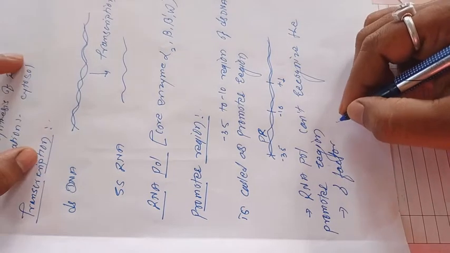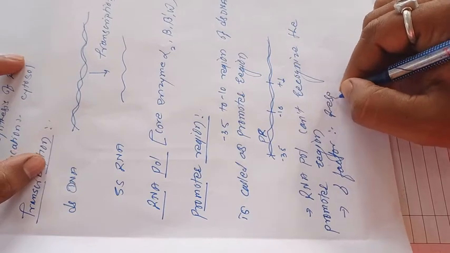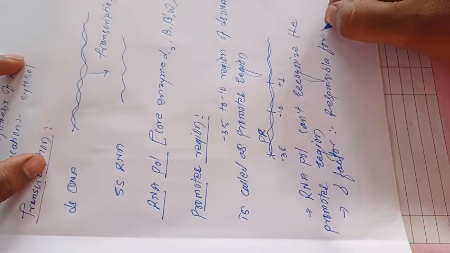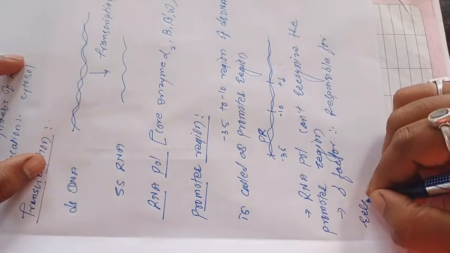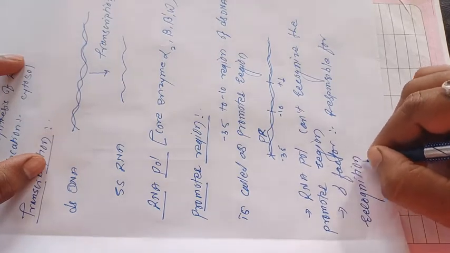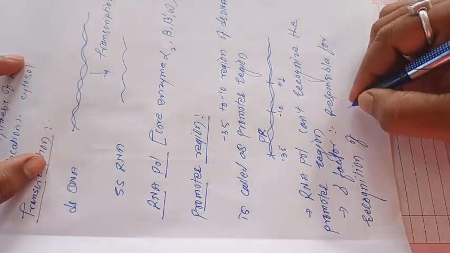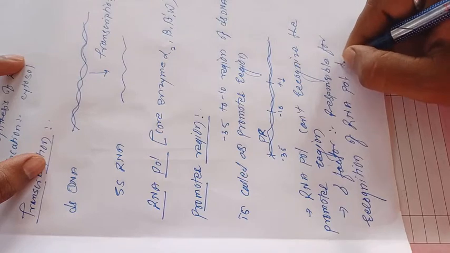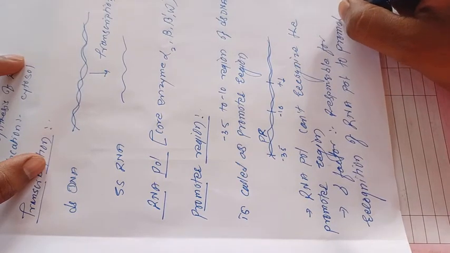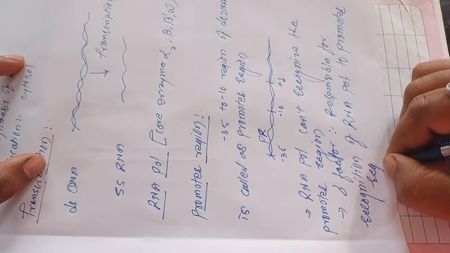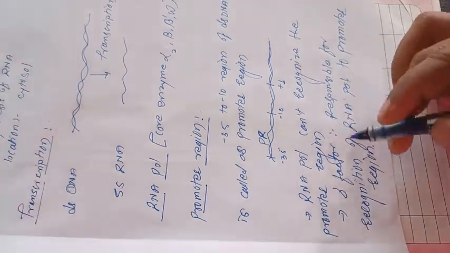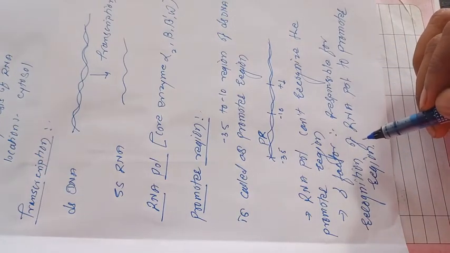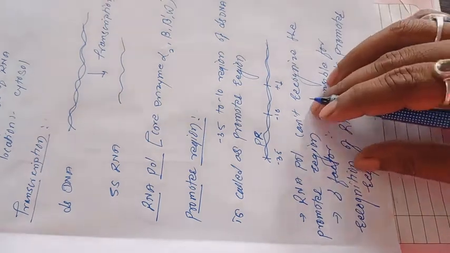The sigma factor is responsible for the recognition of the promoter region by RNA polymerase. The sigma factor is responsible for the recognition of RNA polymerase to the promoter region. So the RNA polymerase here,